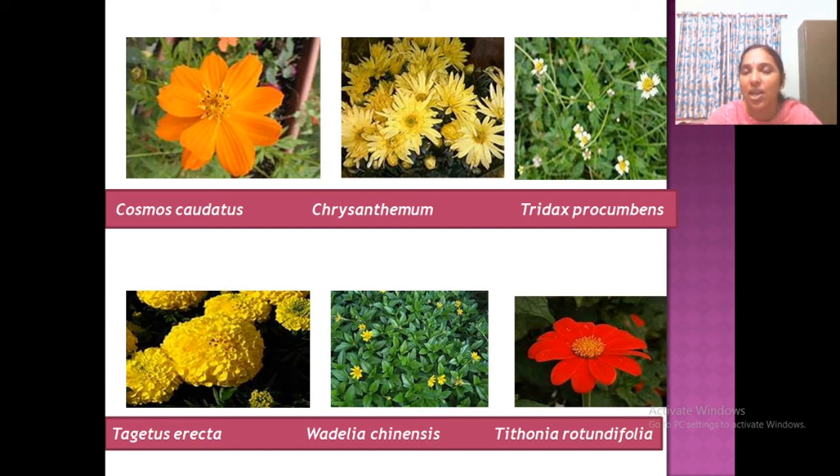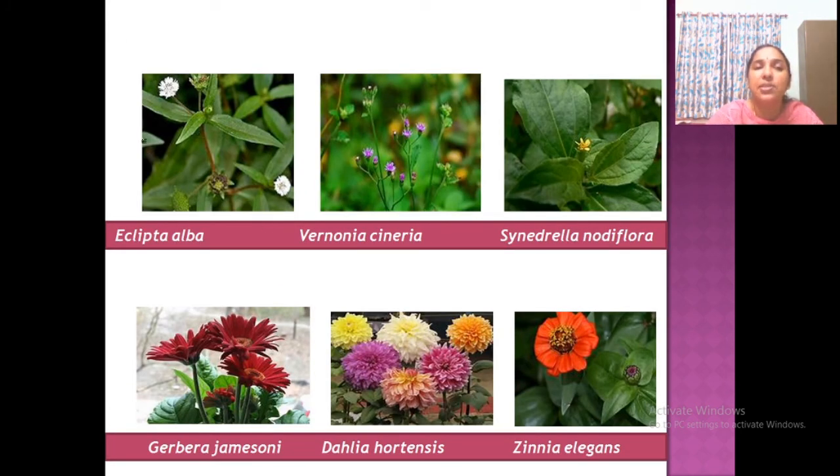This is Tridax, available in our campus and everywhere. This is Tagetes erecta, our Chendumalliga, common. This is Wedelia, a weed available in almost all places. In our campus also this is available. And this is Tithonia, very good velvet appearance, its leaf, its petals, Tithonia. So what about this, this is a disc floret and this is what? Ray floret. Some differences are there in each case, each flower, florets and all. And now Eclipta alba, this is Kayonni. I already told you, Bringa, Kayonni. This is Vernonia cinerea, our Puvang Kurundal, Vernonia cinerea.